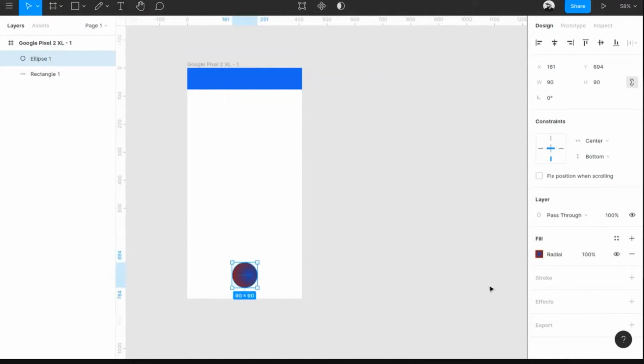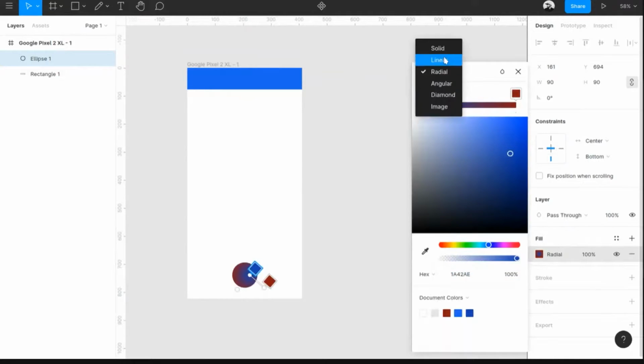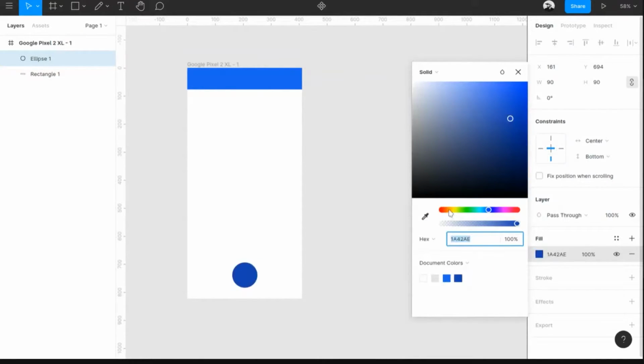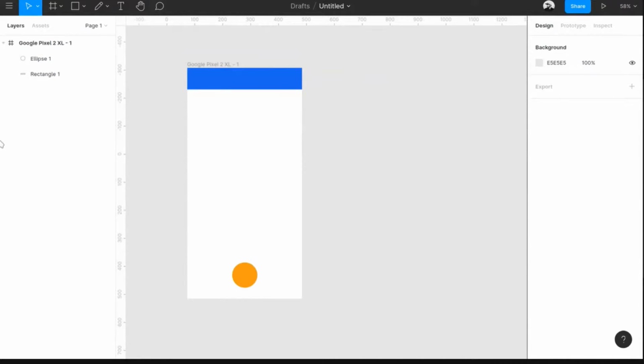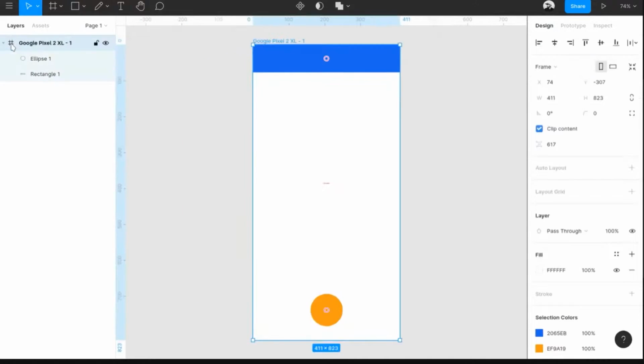And now let's make it solid and give it an orange color. Cool. Now a few more things. Whenever you're designing in Figma, if you want to center it quickly, you can go here and click on the frame icon twice. If you click on that, it will actually get it to the center of the canvas.